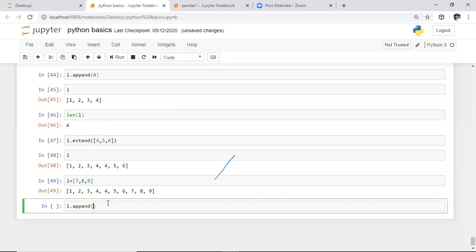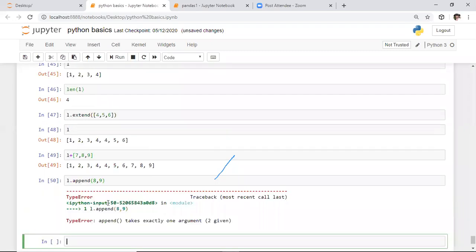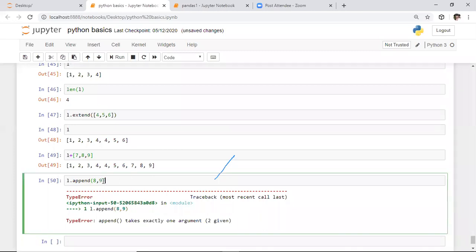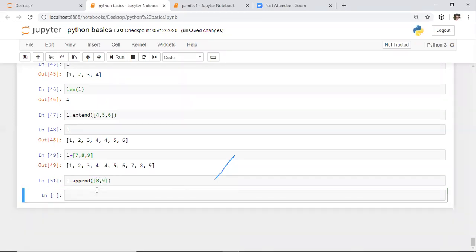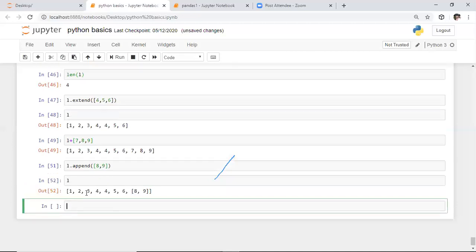Here I want to specify two values, 2 7 8 comma 9, and I'm running this. Sorry, it is giving an error. Why? Because in this append function, we need to specify only one attribute. I'm defining one list, and after this I'm observing the output present in this list.